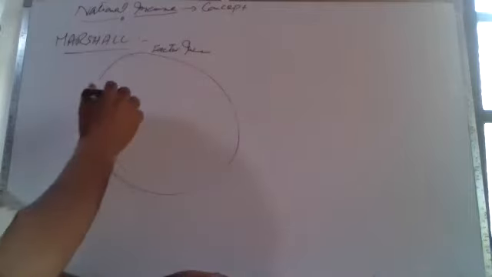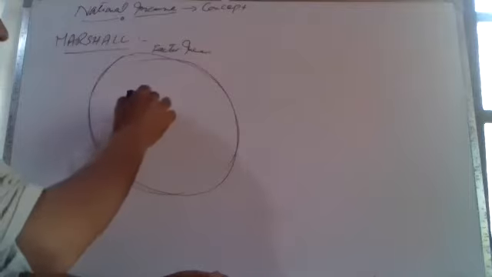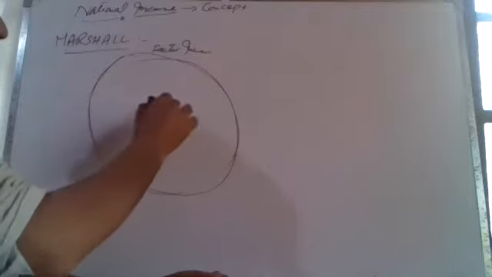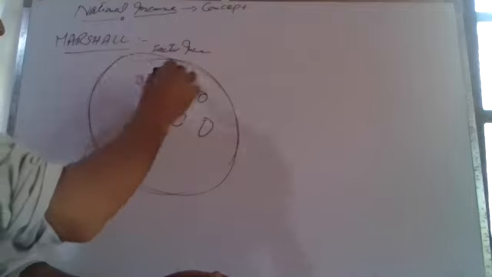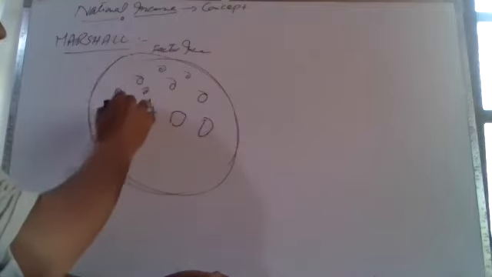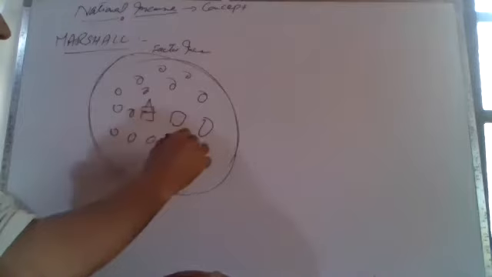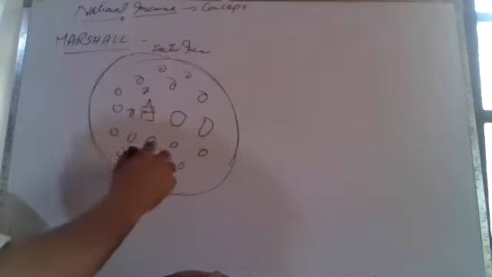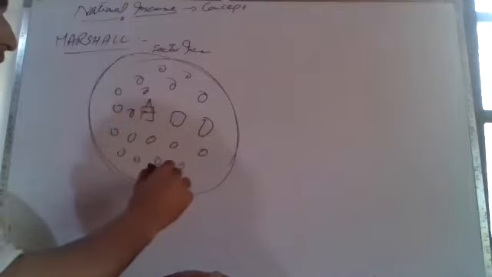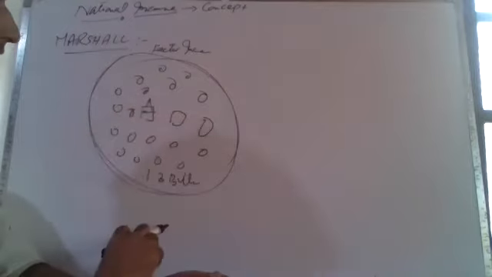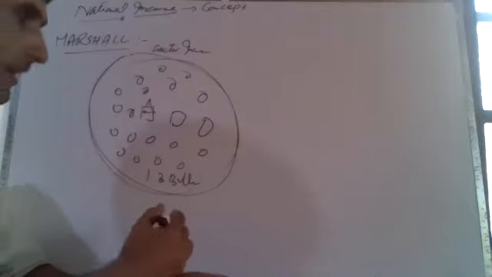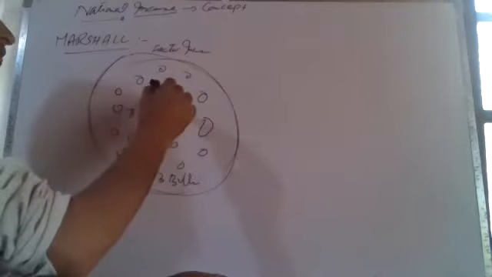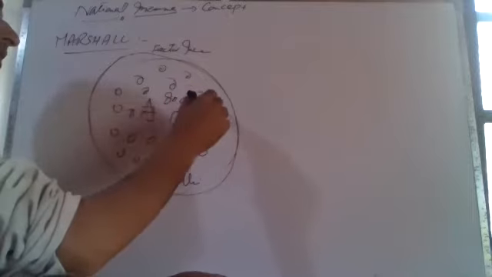According to this concept, this is the whole nation, and this nation is made up of so many people. If we take the Indian economy, it is made up of 1.3 billion people. Out of this 1.3 billion people, we can say 70 or 80 crore people are the working population.